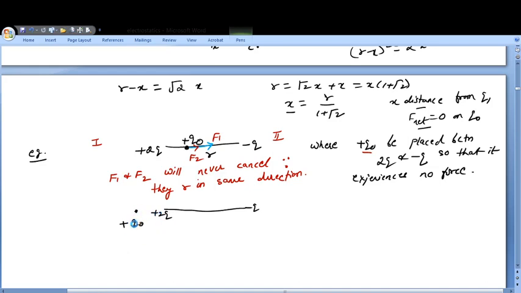Now the force which will be experienced by this plus Q naught, because this distance is less, and Q naught's distance from this Q is more. So obviously you will find that its magnitude is more and its distance is less, so this force will be very large, and its magnitude is less and the distance is more, so this will apply a very small force.